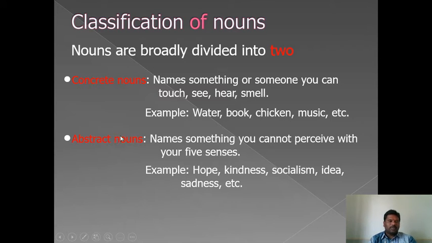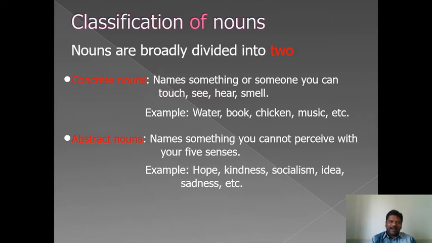Now the second kind of nouns, abstract nouns. They name something you cannot perceive with your five senses. Abstract nouns cannot be counted, cannot be seen, cannot be touched. They can only be thought of. Can you see kindness? Can you see socialism?